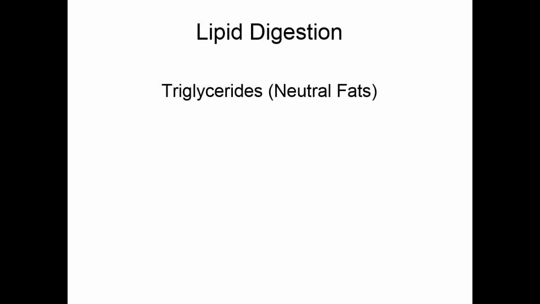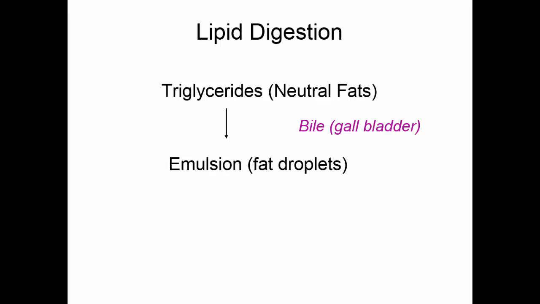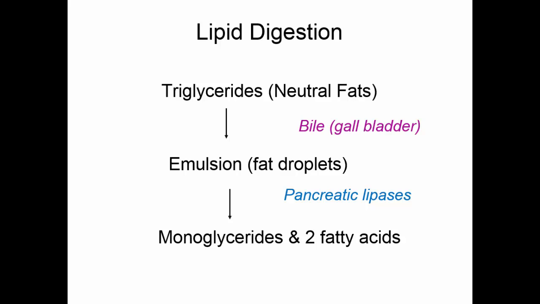Mostly our lipids are triglycerides or neutral fats. We really don't break down lipids until we get to the small intestine. We need bile from the gallbladder to emulsify the fats so that we get smaller fat droplets. And then the pancreatic lipases will break the fats down to monoglycerides and 2 fatty acids.